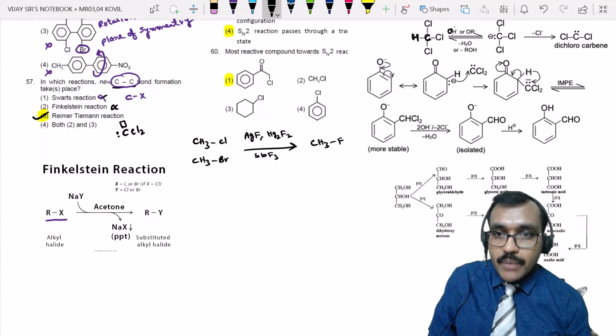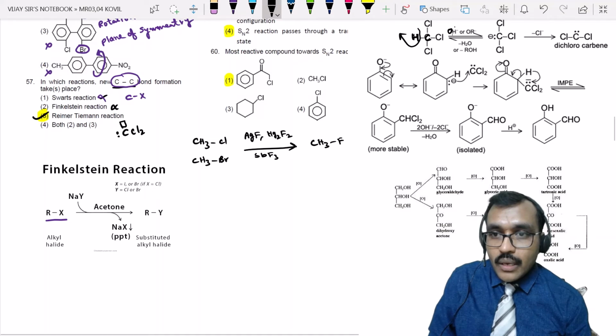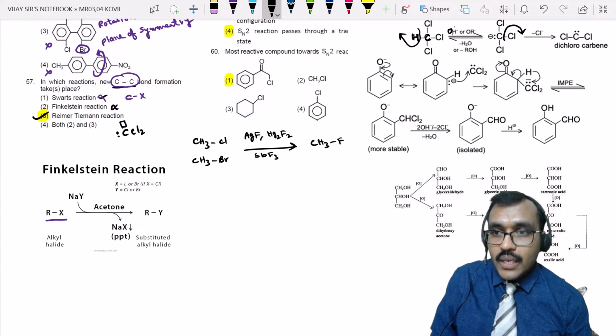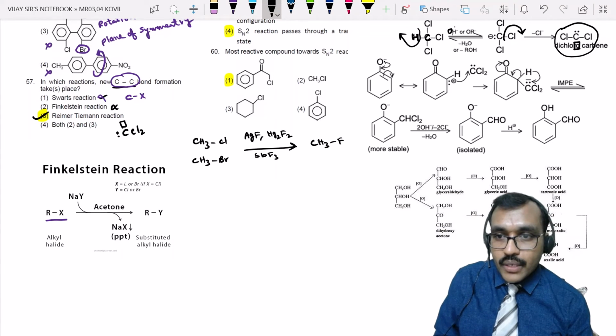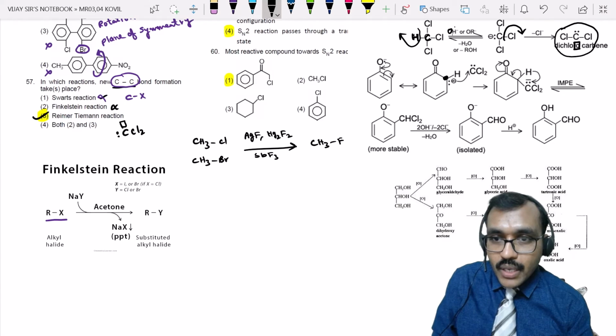Then the base will abstract this H plus, forming a carbanion. Due to the electron rich center, Cl goes out as Cl minus, leaving an empty orbital. Now this carbene acts as an electrophile and will attack the phenoxide system, right? So this negative charge will attack it. Now what happened? There is a bond formation between carbon and carbon.